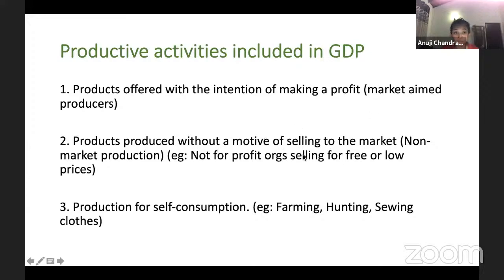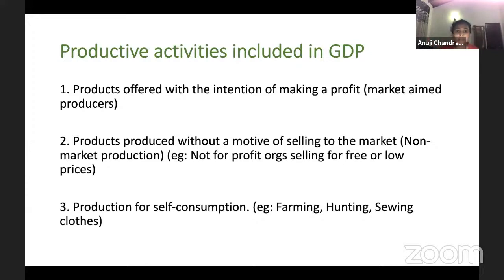So, these are without the motive of selling. Now, not-for-profit organizations, they produce this, but the excess they sell it. They sell it not for a very high price, but for a very low price, or even sometimes free of charge. The main objective is not to sell, but another objective, such as providing charity, providing satisfaction to people, like that.